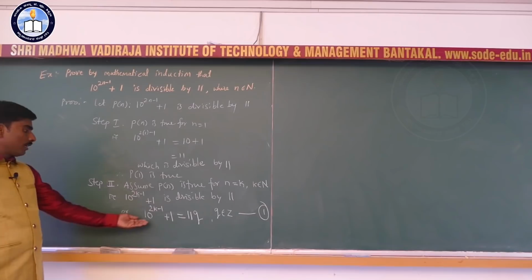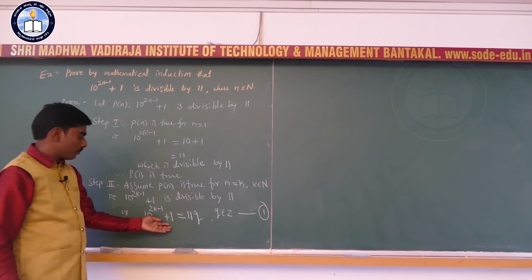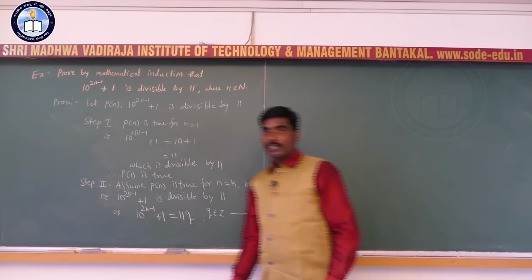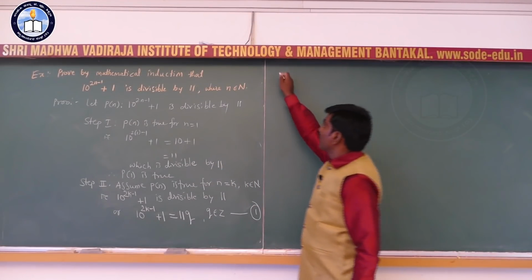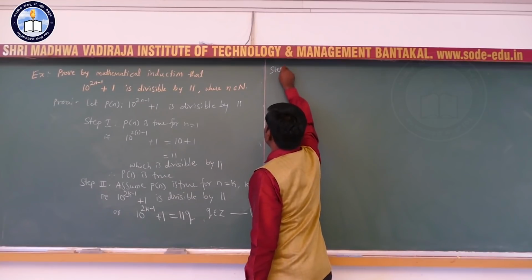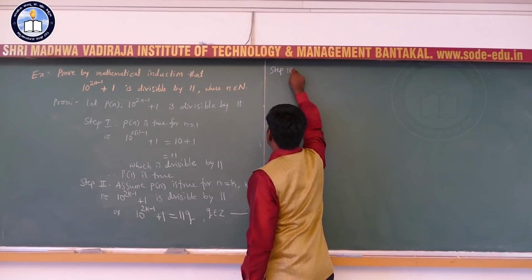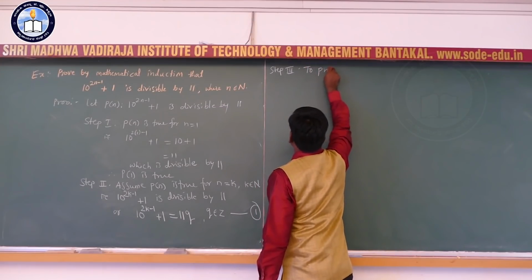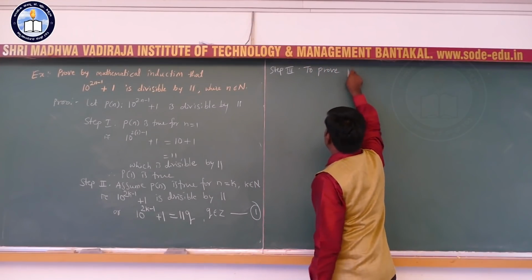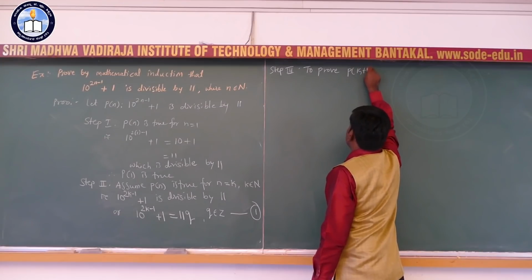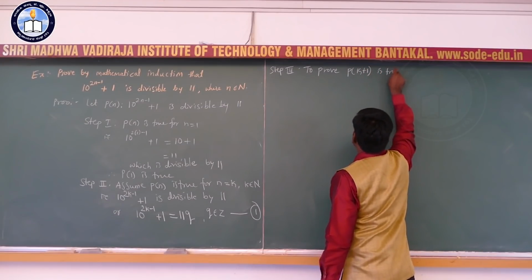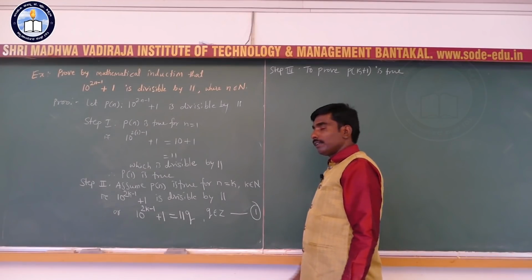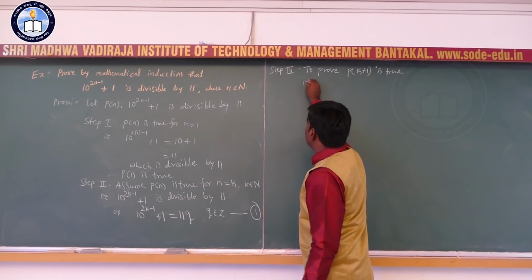Okay. So 10 to the power 2k minus 1 plus 1 is equal to 11q. Next we will move to the third step, step 3. Here we establish P of k plus 1 is true. To prove P of k plus 1 is true.